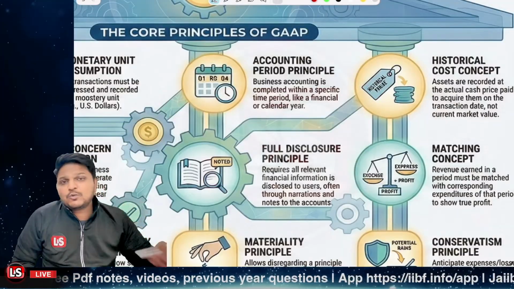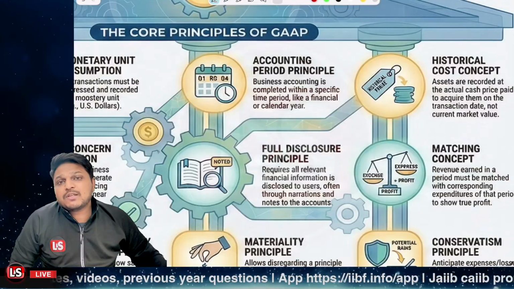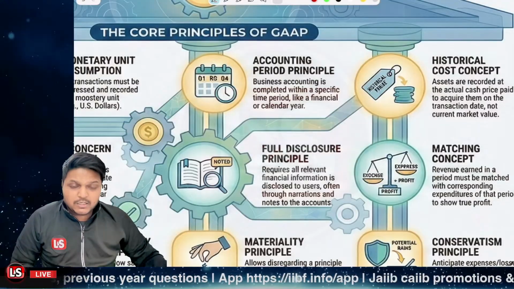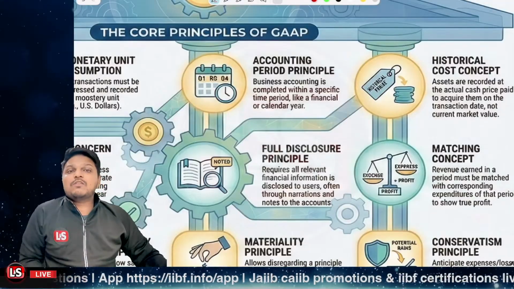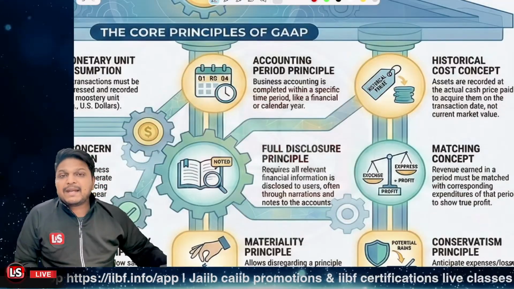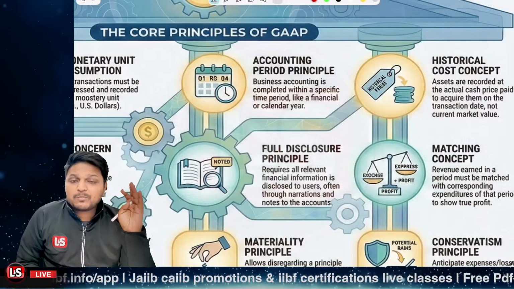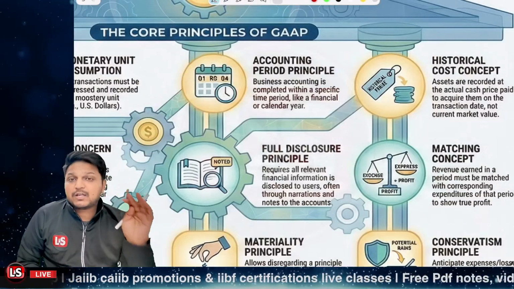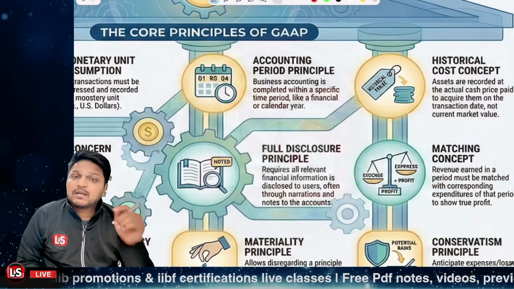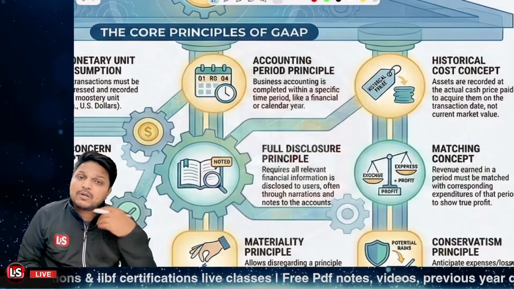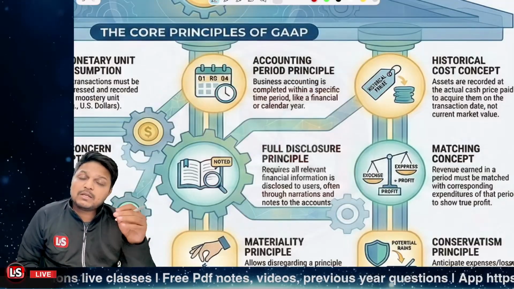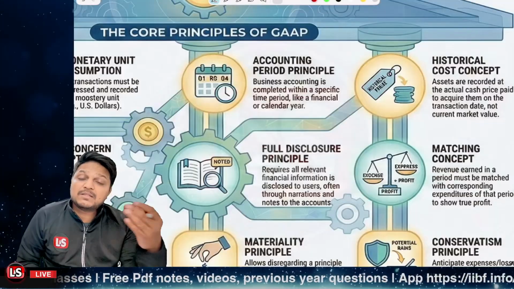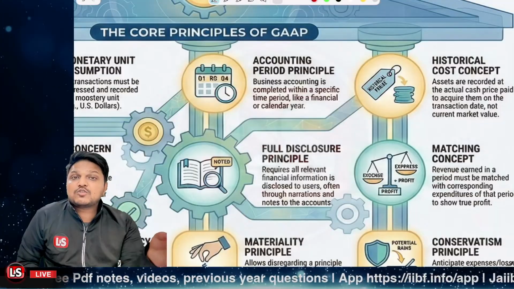Let's take the case that you paid the rent in advance for the next 12 months, right? You paid the rent in advance for the 12 months, but the rent for the months of January, February and March will be for the current financial year, and from April to December, the 9 months, it should be covered in the next financial year, right?